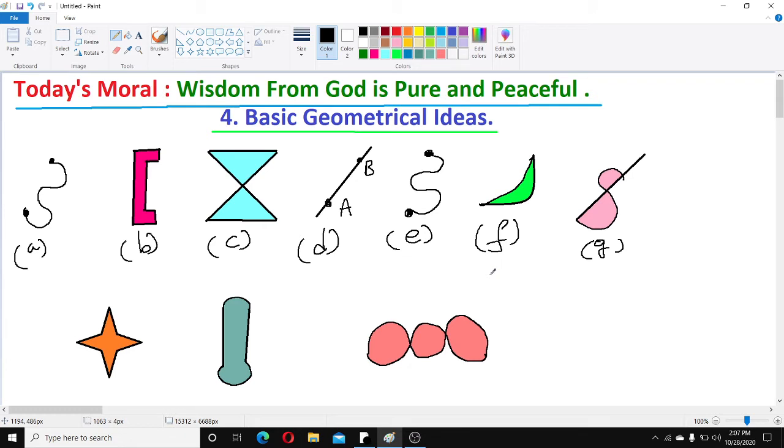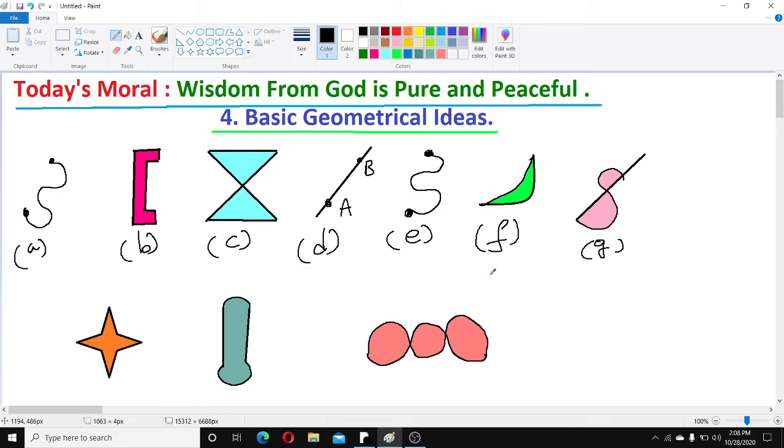See, these figures are example for curve. First figure A you can draw by hand. B also you can draw by hand or by using scale. If you use scale, you can draw neatly. And C also by using scale. D, it is like a line. You have to draw by using scale. E, F, G, you can draw by hand, children, without lifting pencil.